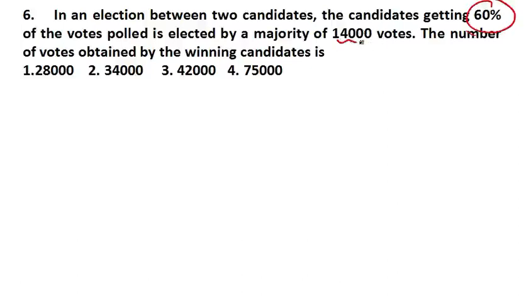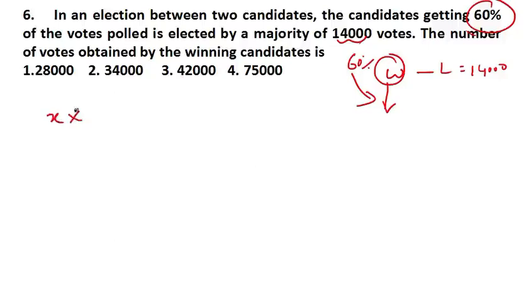This number is the difference between winner and loser. Let me tell you, this number is the difference between winner and loser, 14000. But in the question it is asking you how much the winner got. You know that the winner got 60%, so it means it is asking you the 60% value. Now if you do this with the X method, suppose the total vote is X. If the winner gets 60%, then the loser might have got 40%.